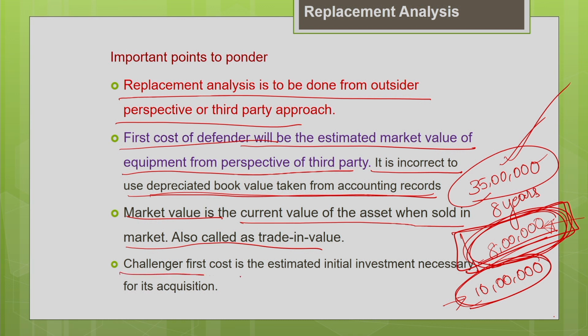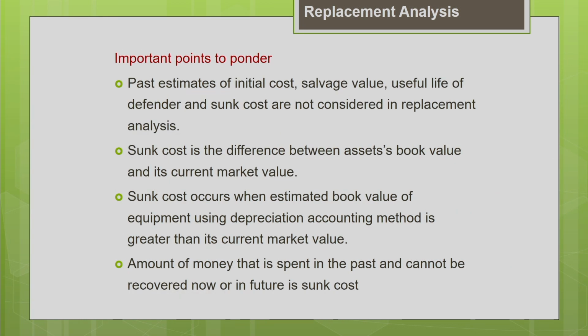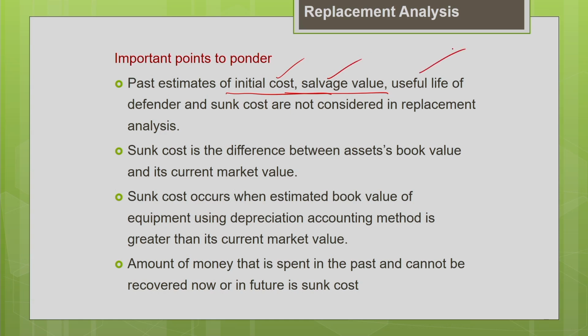And similarly, the challenger's first cost is the estimated initial investment necessary for acquiring the particular machine to a project site. So what are the other points to be kept in mind? As I told you, all the other past estimates like your initial cost, and when you purchased the equipment, you might have made some estimate of its useful life and of the salvage value. All those are past estimates: the estimate of salvage value, the estimate of useful life, and the sunk cost. I will tell you what sunk cost is. All these are not considered in the replacement analysis. These are irrelevant in the replacement analysis.